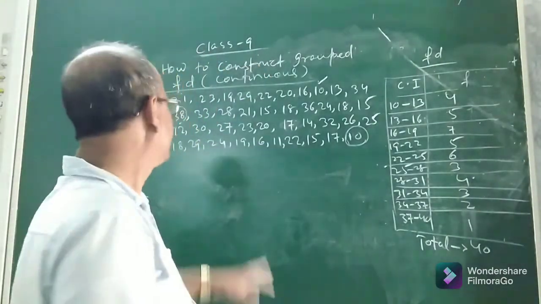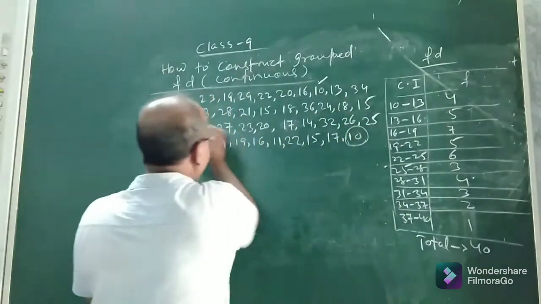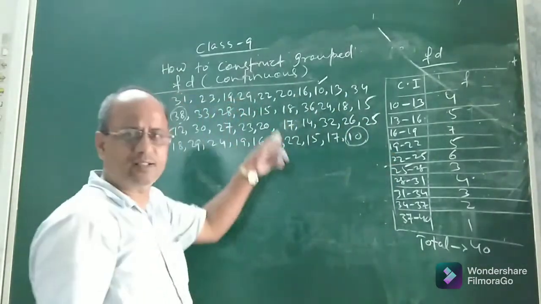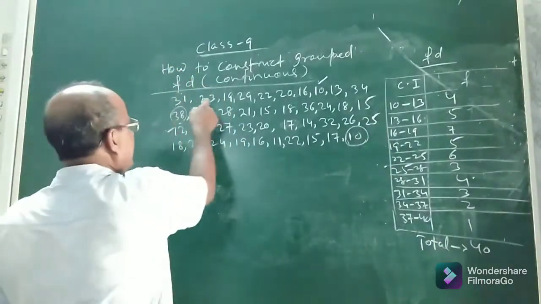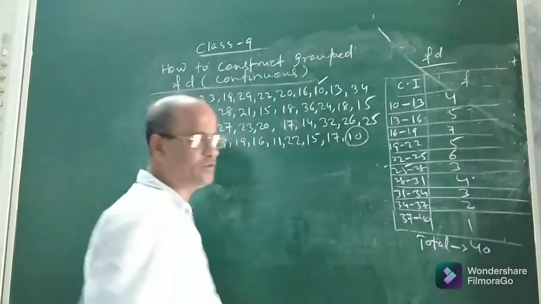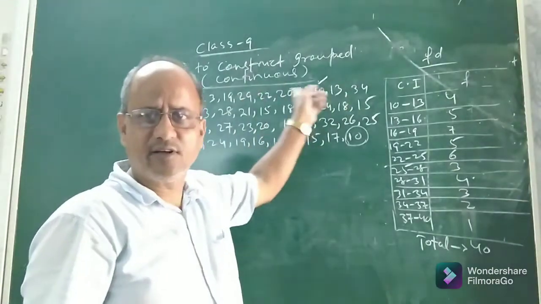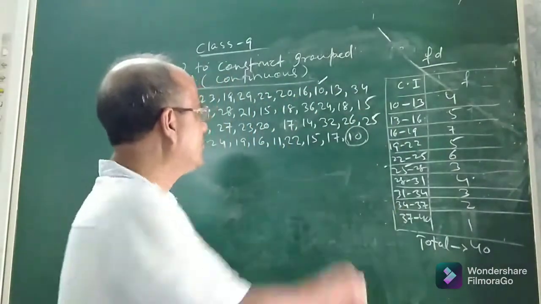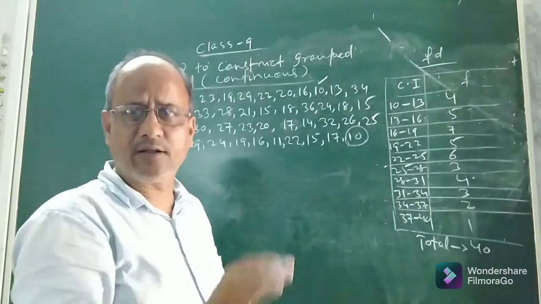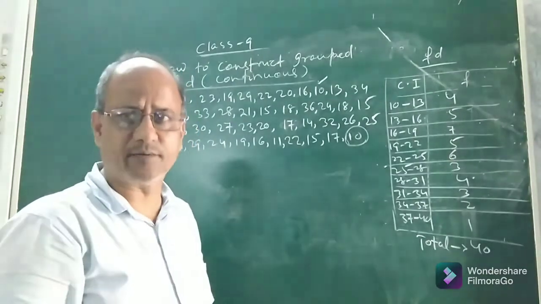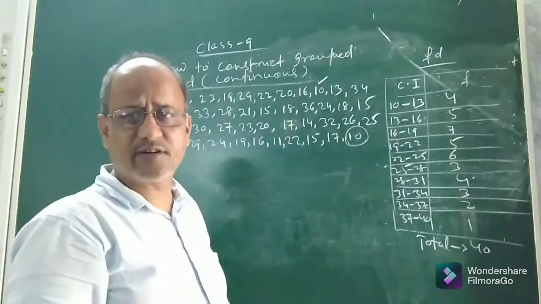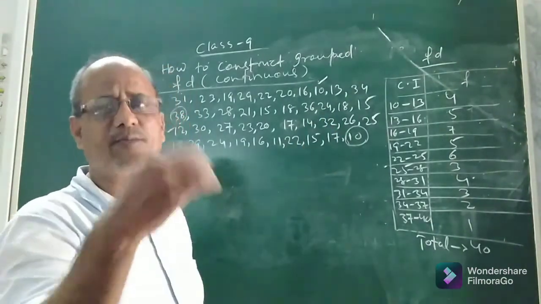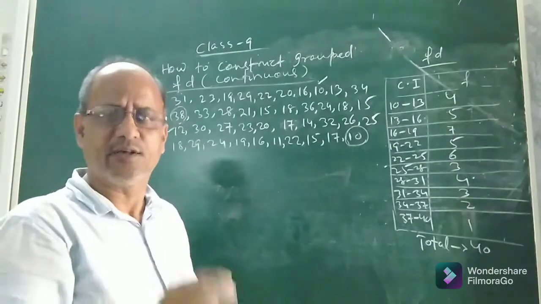You see. Suppose you are given 40 observations. Look at the distribution. I have written 40 observations: 31, 23, 19, 29 like this. Each row contains 10 observations. So there are 4 rows and the 4 rows contain definitely 40 observations. Now if you are given this distribution, how will you prepare a continuous frequency distribution? What are the steps? See.